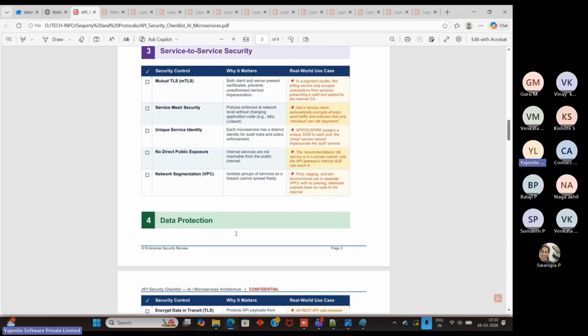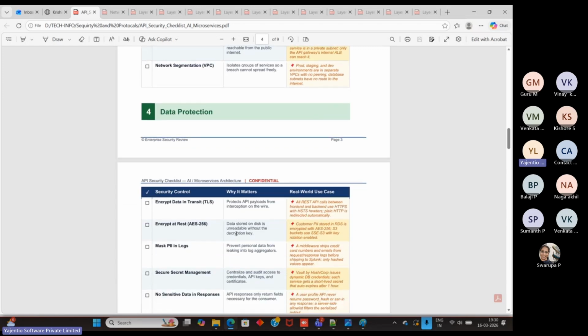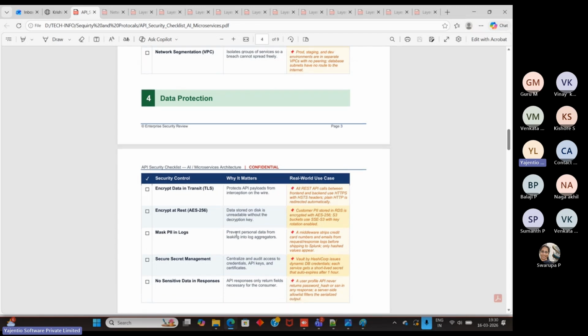Okay, then data protection. Guru, this one is for you also. Encryption: data in transit, TLS encryption, and at rest, AES.